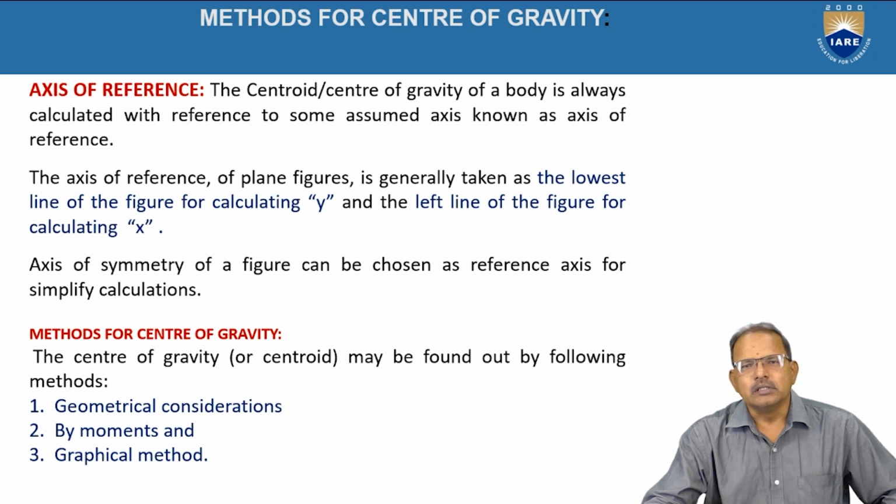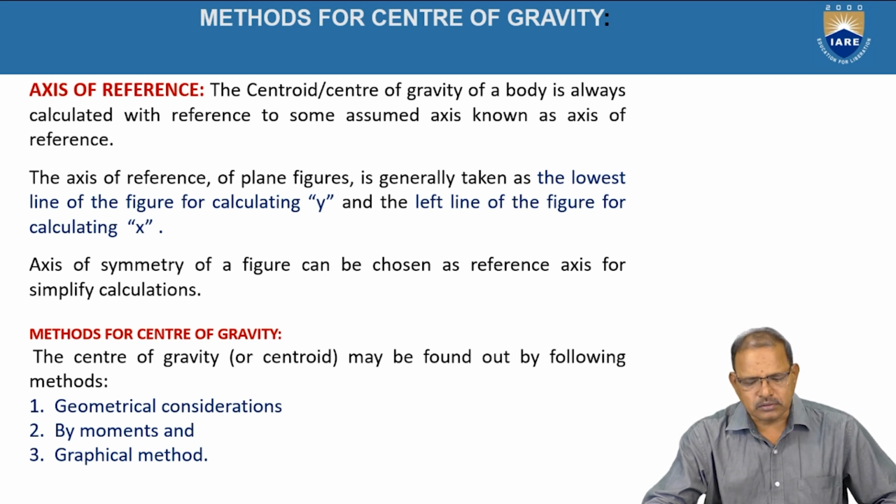And the vertical reference line is taken as the line perpendicular to the horizontal axis and passing through the left-hand side of the given figure or object. These two axes, horizontal and vertical, are generally represented as the x-axis and y-axis respectively.